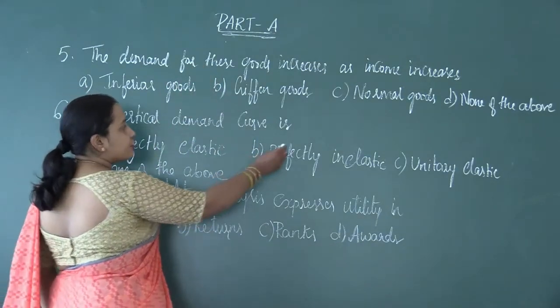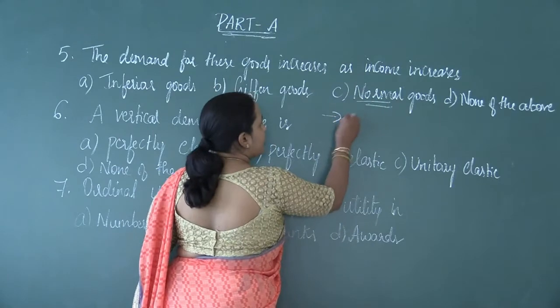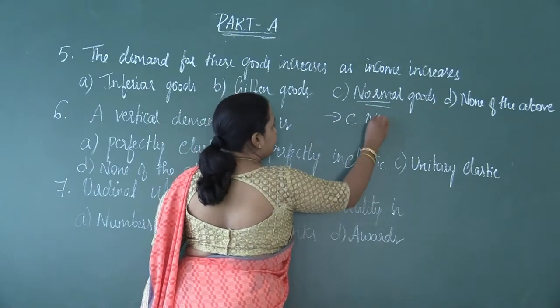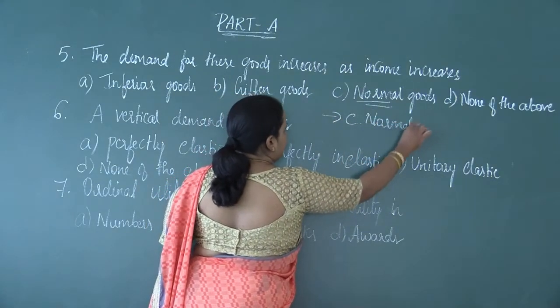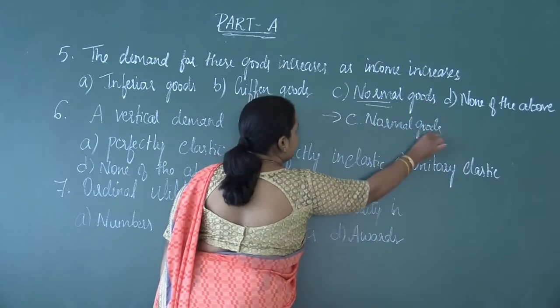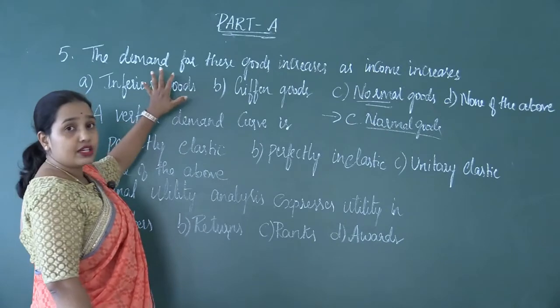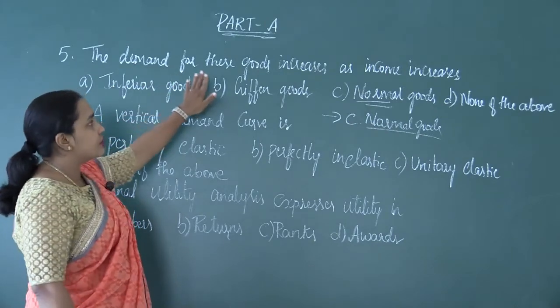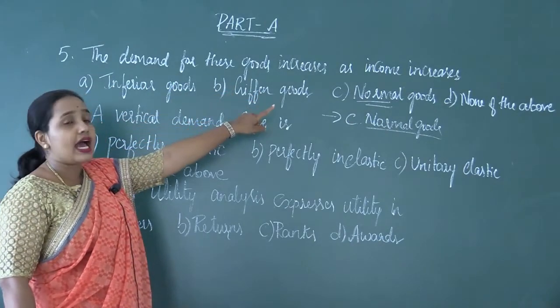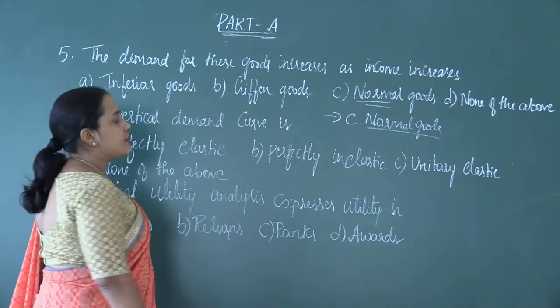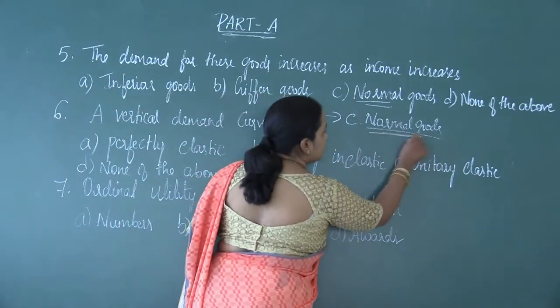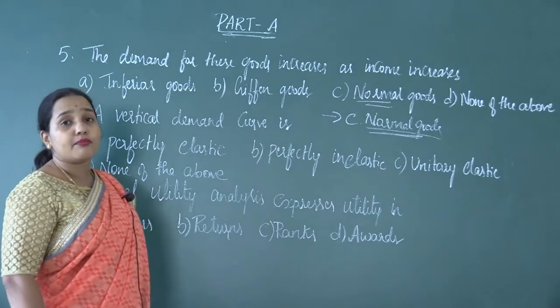So the answer for this question is option C, normal goods. The answer is very simple, normal goods. Read the question carefully, which may confuse you. The demand for these goods increases as income increases. So which are those goods? Those goods are called normal goods.